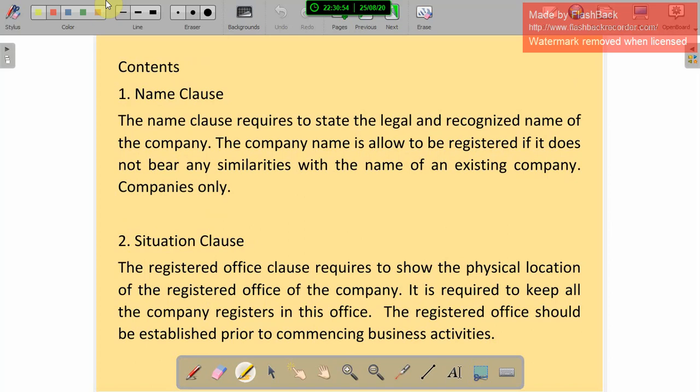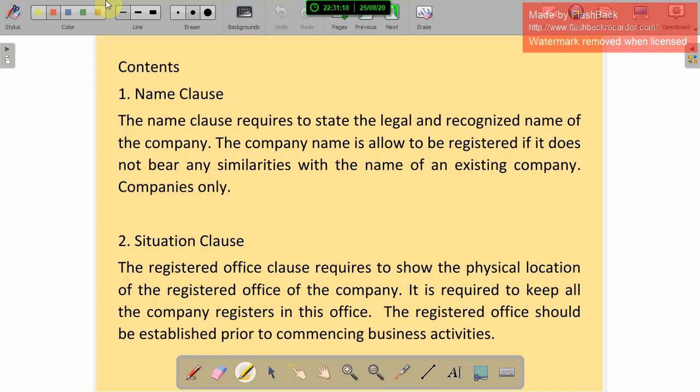Already in the partnership we discussed that a partnership deed has some contents, first the name of the business firm. In the same way, when a company has to register, they have to follow one document, that is the memorandum of association. So here some contents are there. The first content, name clause.